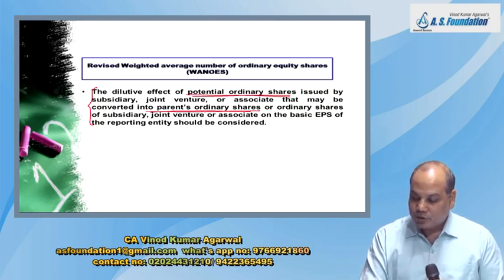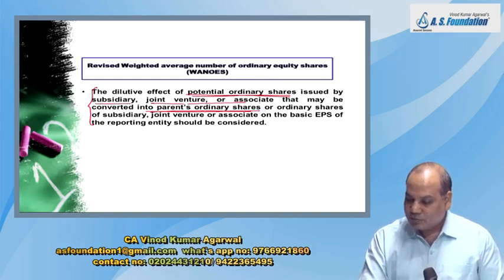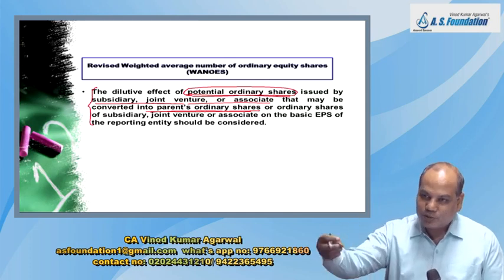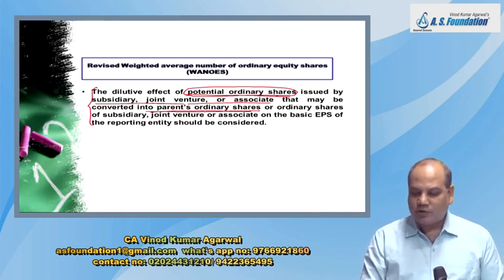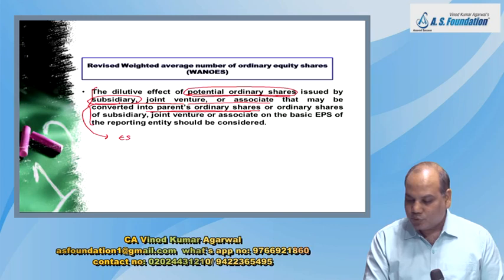Yes. Sometimes the subsidiary, associate, joint venture may issue potential share which will be converted into their share only. Simple example, a subsidiary has issued ESOP to its employee and this ESOP will be settled by subsidiary's own share.